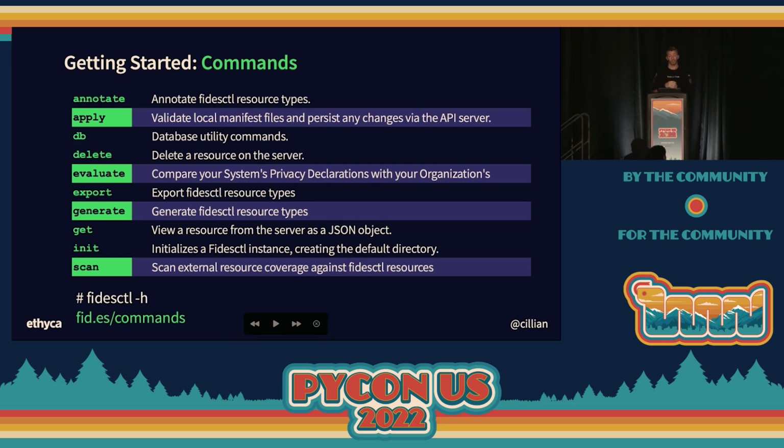From there, you can generate a data set. You can point it directly at a data source. You can credential it against, say, Postgres or Redshift, and it will generate a Fides dataset declaration file. You can then manually annotate it, right? So you can describe the types of information that are in that data set. I'm going to show you these in a moment. And then you can evaluate the risk. So you can say, hey, check this against policies for the organization. If you want to see a full list of the commands, it's just Fides/command.